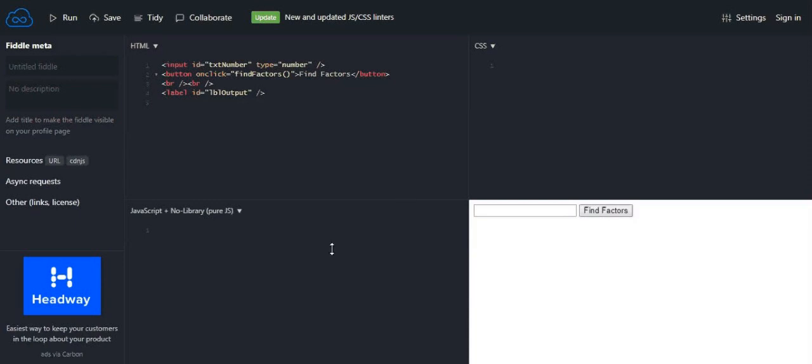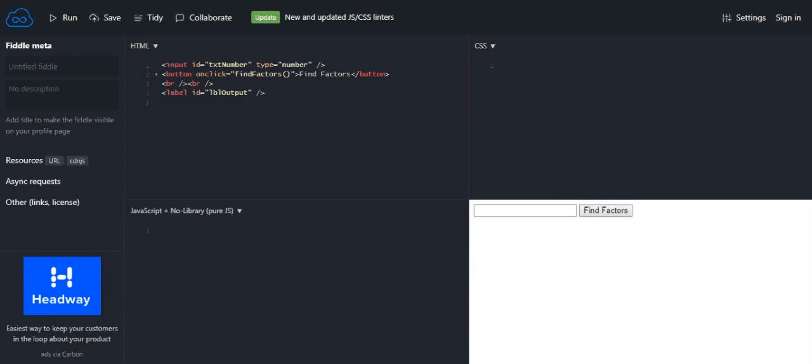If we press it, then it'll start the JS, which I'll tell about later. Now BR would be a spacing. If we write 10 here, it'll give 10's factors, and then if we give another number, suppose 2, that'll give 2's factors below it, on another line. That's how we want to do it, and it'll present it in the label, which will be over here. So we're done with this.